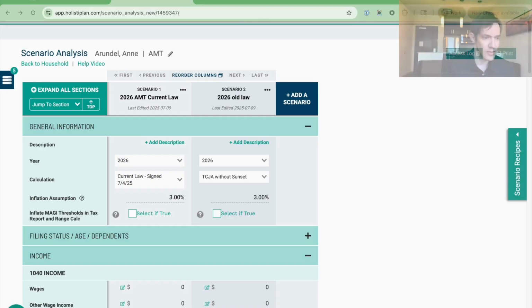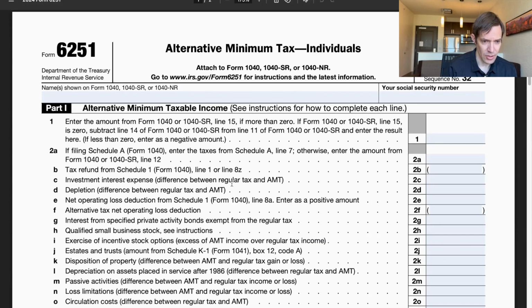So on screen here, let's just go through the 6251 form. This is how you calculate the AMT. This is the 2024 form, the most recent one I could find. I don't think 2025 is out yet. So you start with your taxable income from Form 1040, right? So you've done your whole calculation of what your taxable income is, and on Form 1040, that's what you use to calculate what the tax is. That's just the starting point for AMT.